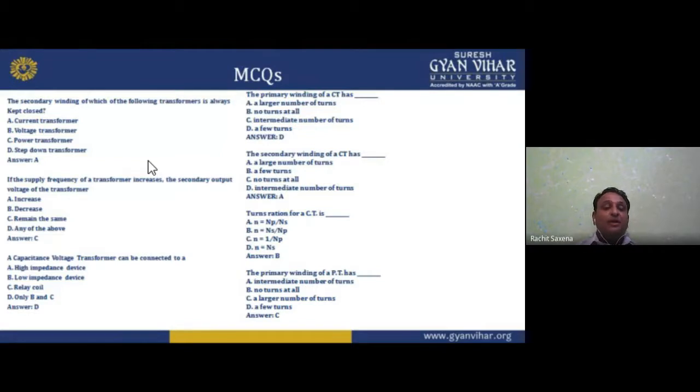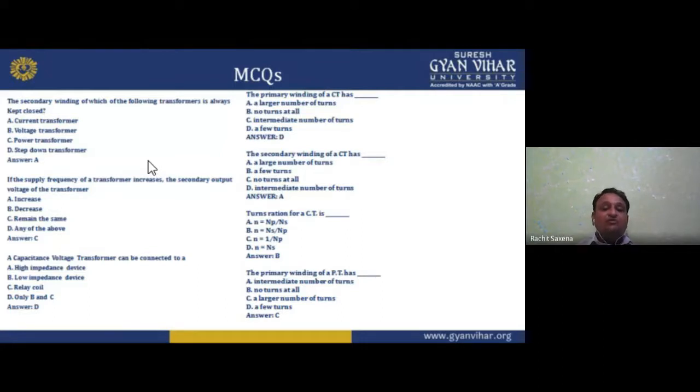Now if the supply frequency of a transformer increases, the secondary output voltage of the transformer increases, decreases, remains the same, or any of the above. So we can say that the transformer works on the same frequency. The option is remain the same, that is option C we have.